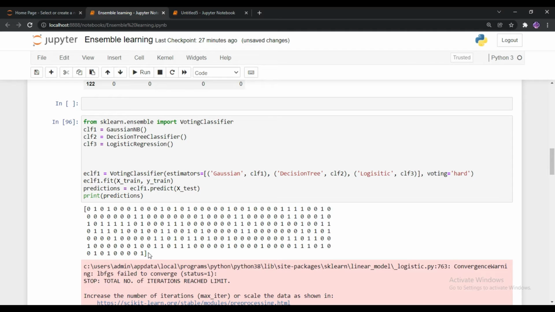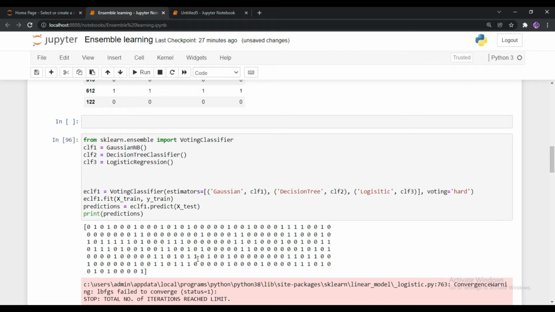We want to know the accuracy of this machine learning classifier, right? So in voting classifier, there are 2 types of voting. The first one is hard voting and the second one is soft voting. So you can see in my code for prediction I used the hard voting method. So let me explain what is hard voting and soft voting. After that we will go for the accuracy of this voting classifier.